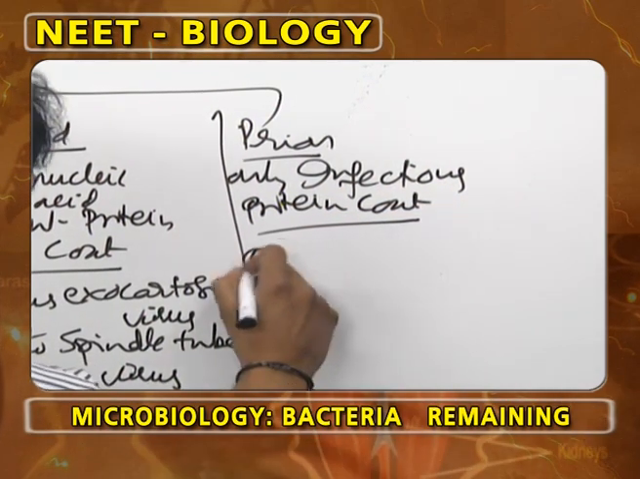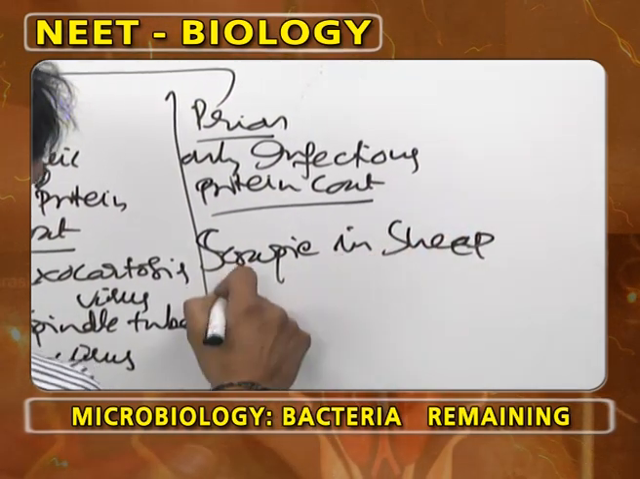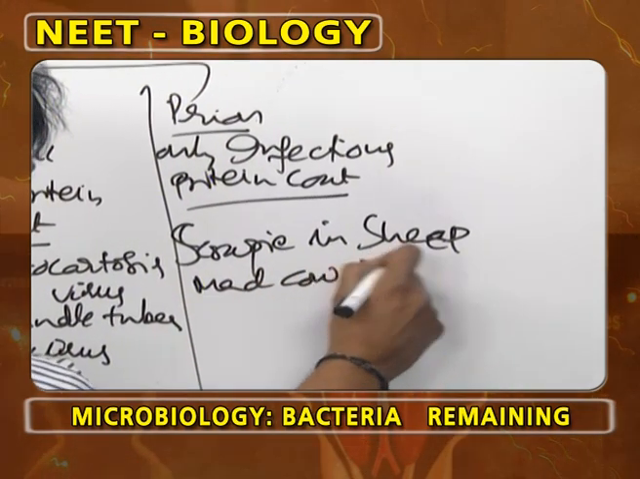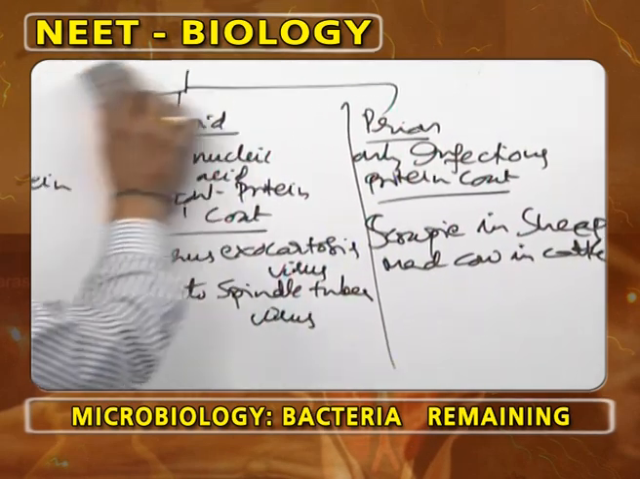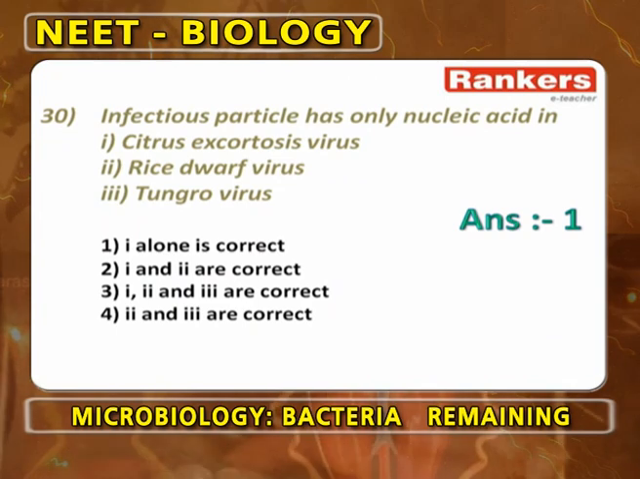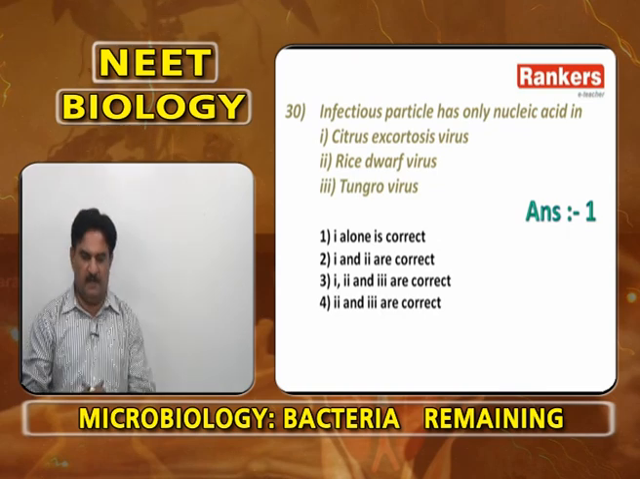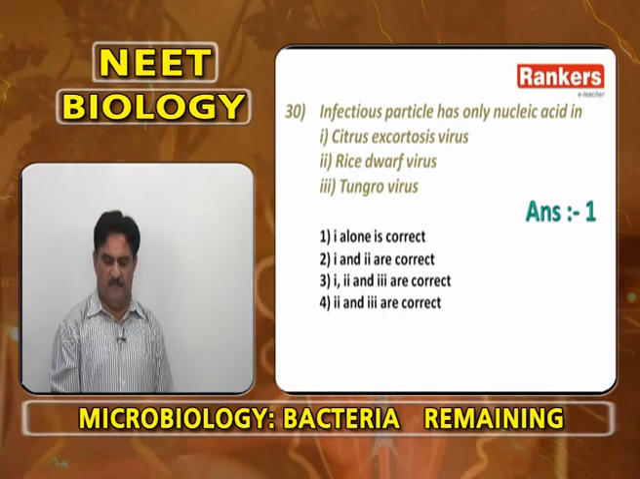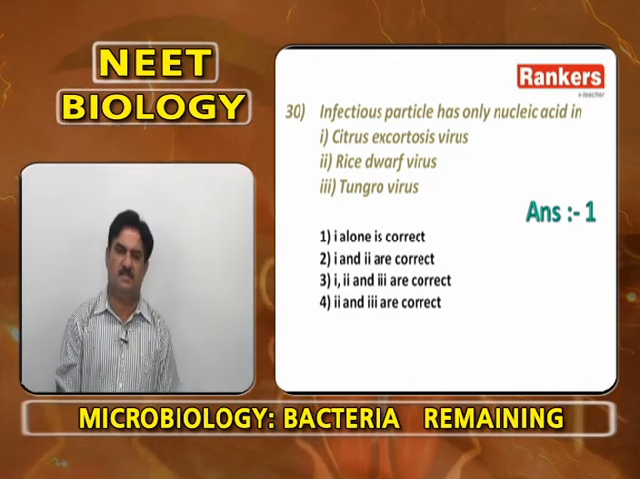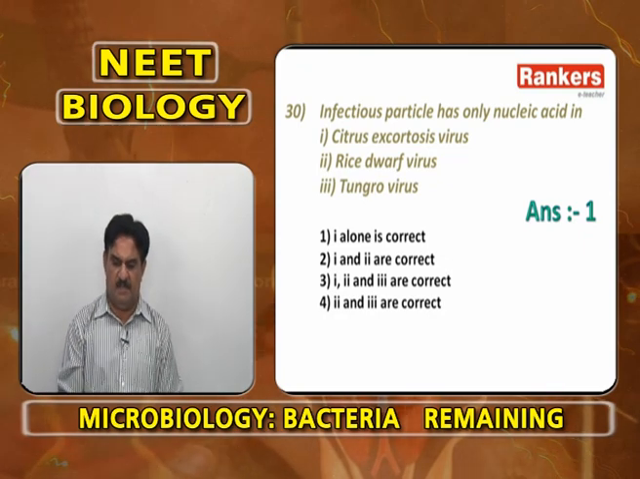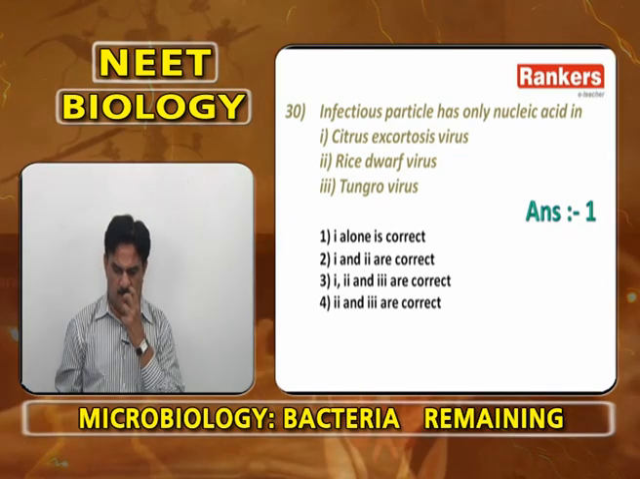It also causes diseases like scrapie disease in sheep, mad cow in cattle. So, here the answer is prion. So, what is the question asked? Infectious particle has only nucleic acid. Infectious particle has only protein means scrapie disease in sheep and mad cow disease in cattle, but infectious particle has only nucleic acid means citrus exocortis virus. Rice dwarf and tungro are wrong. So, answer is 1.